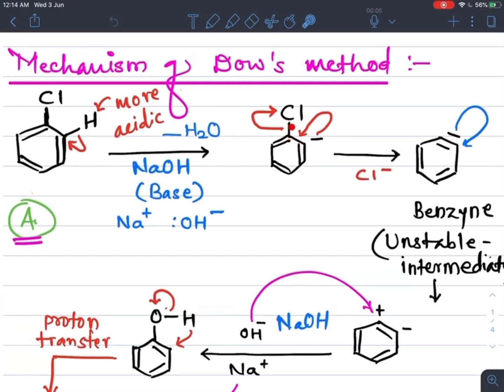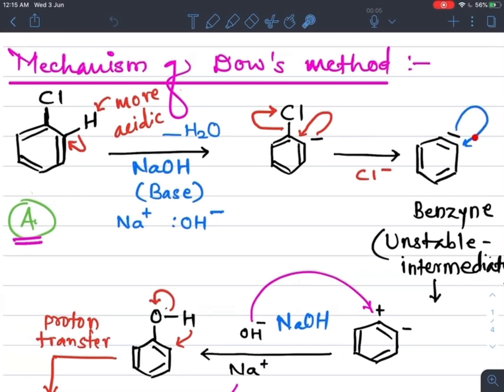At the same time, by taking these two electrons, this chlorine leaves. So the leaving group is chlorine, which is detached from this benzene ring. By taking these two electrons, Cl minus is removed. Now these two electrons are shifted in between carbon number 1 and 2, so here a triple bond is formed.